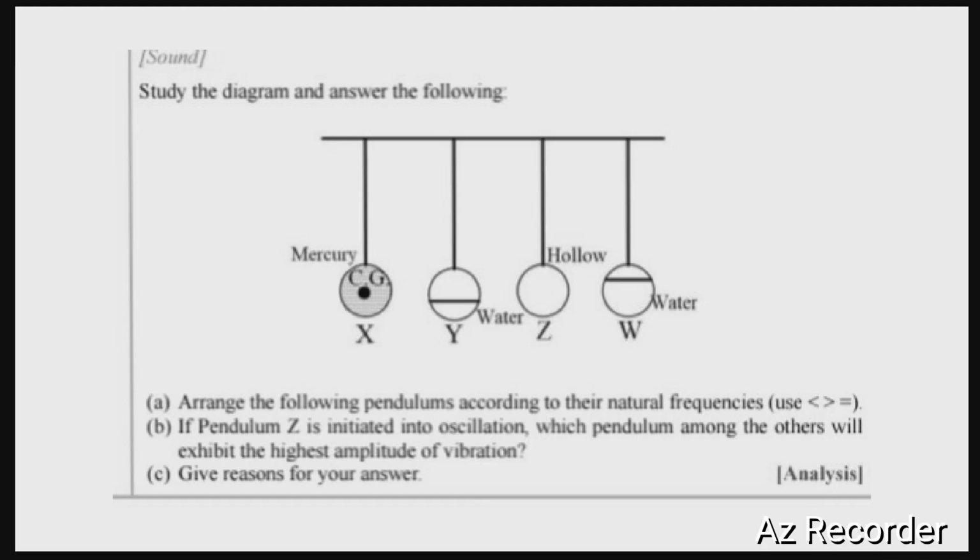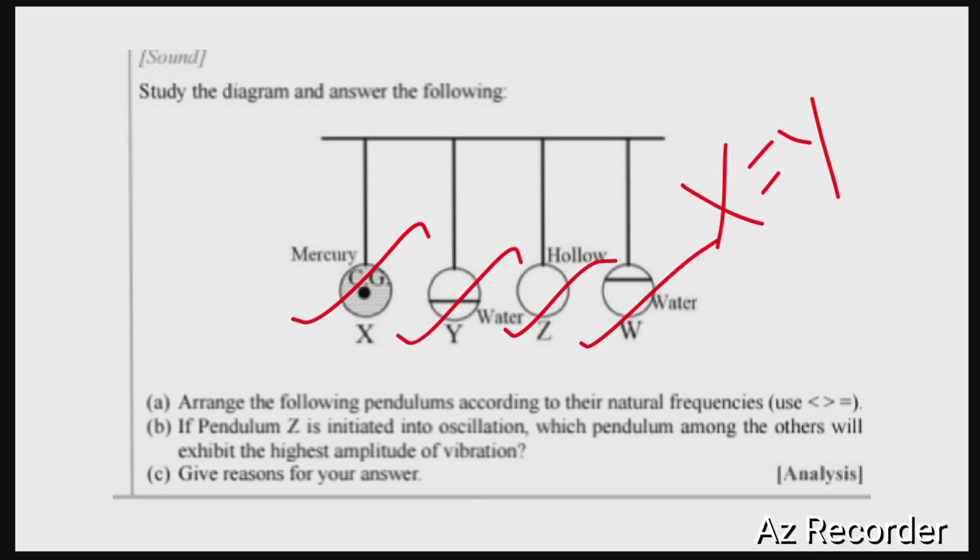Here it is understood that they all have the same length. So the natural frequencies of X, Y, Z and W will be the same. We can conclude that X = Y = Z = W. With close reference to this diagram, we can understand that the length of the simple pendulums is the same, but the mass of the bob is different. We already know that the natural frequency of a simple pendulum is independent of the mass of the bob, so nothing will happen to their natural frequencies. All of them will have the same natural frequency.